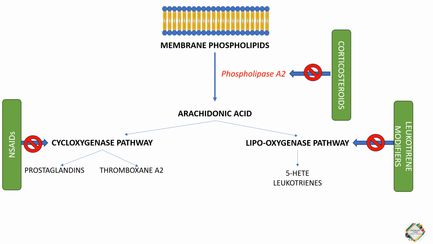So, the leukotriene modifiers inhibit the lipooxygenase enzyme and thereby prevent the major inflammatory mediators responsible for the asthmatic condition. So, this is the way in which the different drugs like corticosteroids, NSAIDs, leukotriene modifiers act on the arachidonic acid pathway. So now let's quickly look into the functions of the different mediators like prostaglandins and thromboxane A2.